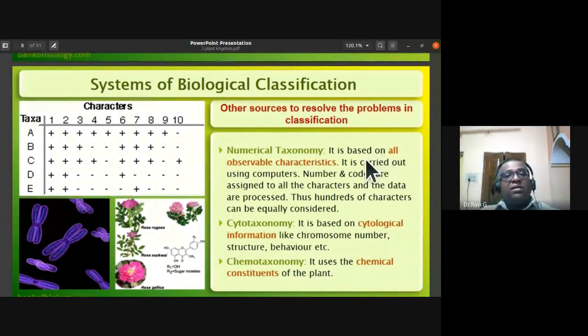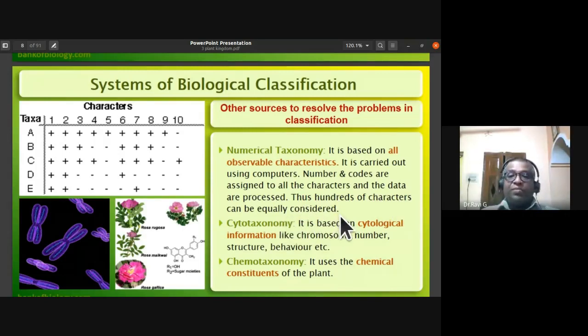It is based on all the observable characteristics. It is carried out using computers. So numbers and codes are assigned to all the characters and the data are processed. Here, hundreds of characters can be equally considered.